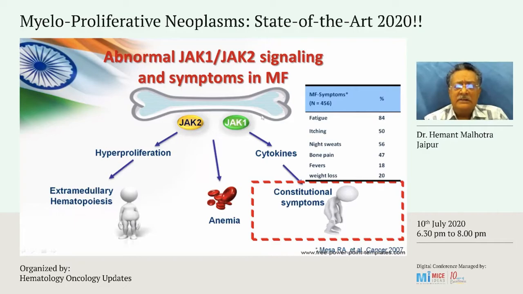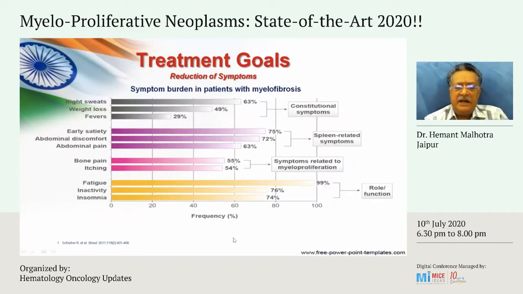And all these symptoms are basically manifestations of overstimulation of the JAK2 pathway, which leads to hyperproliferation, extramedullary hematopoiesis. Again, this leads to the anemia which most of the patients have. This leads to release of cytokines and produces the very debilitating constitutional symptoms which the patient has. And this is the symptom burden which the patient usually faces.